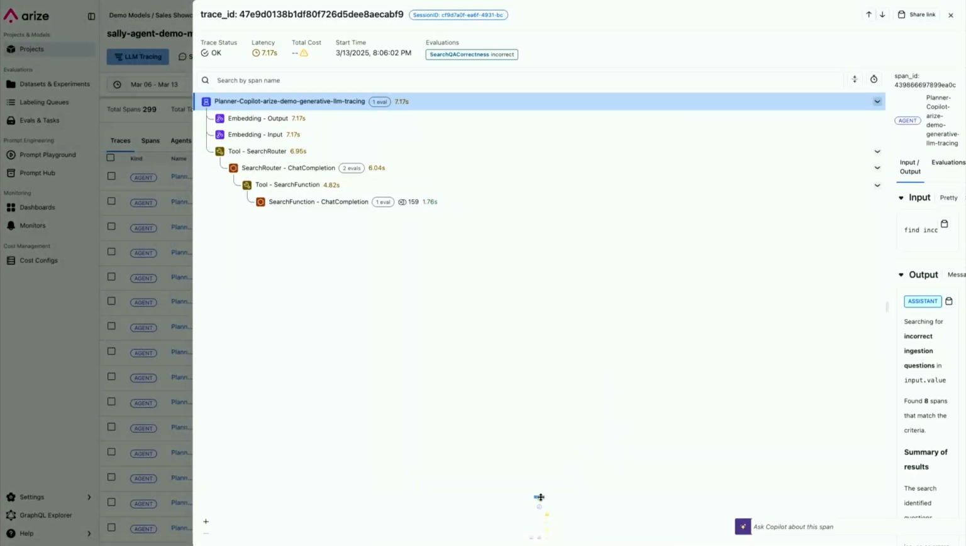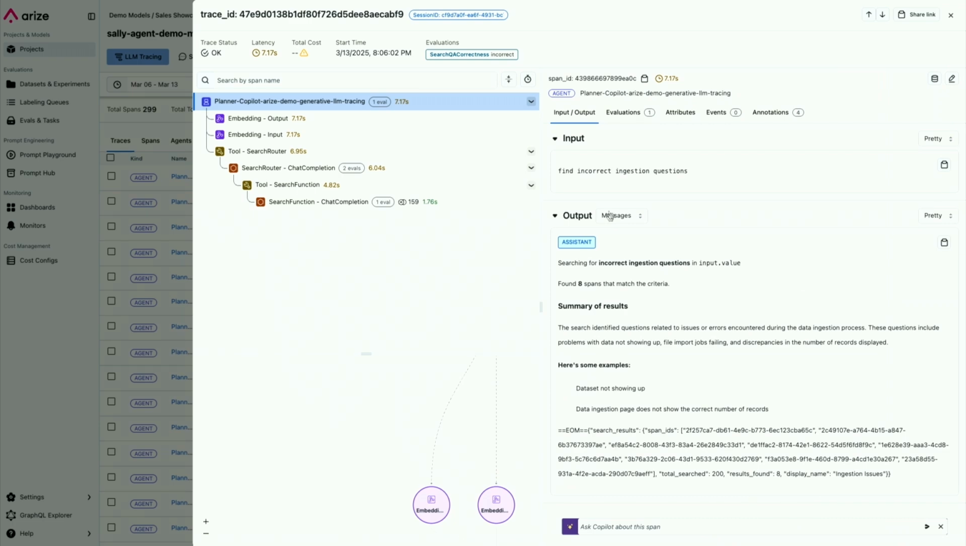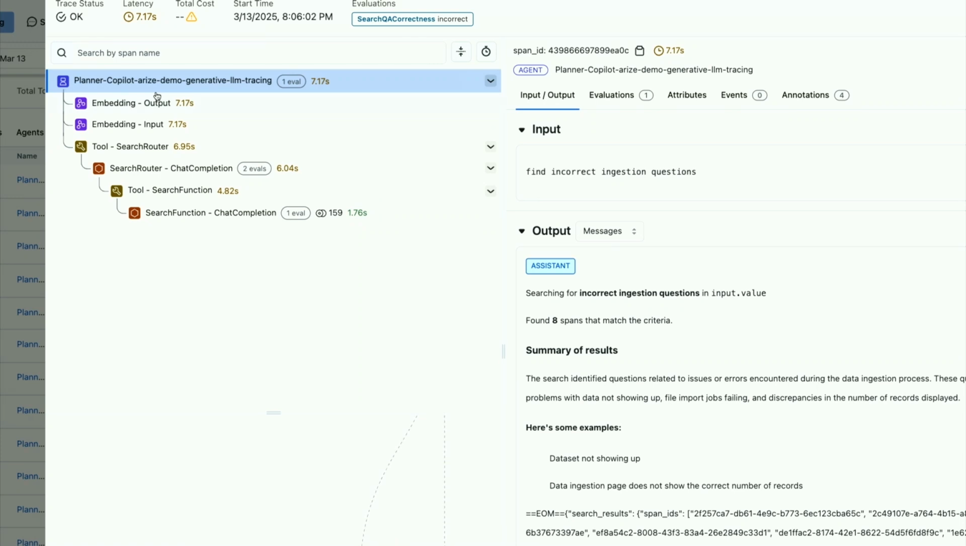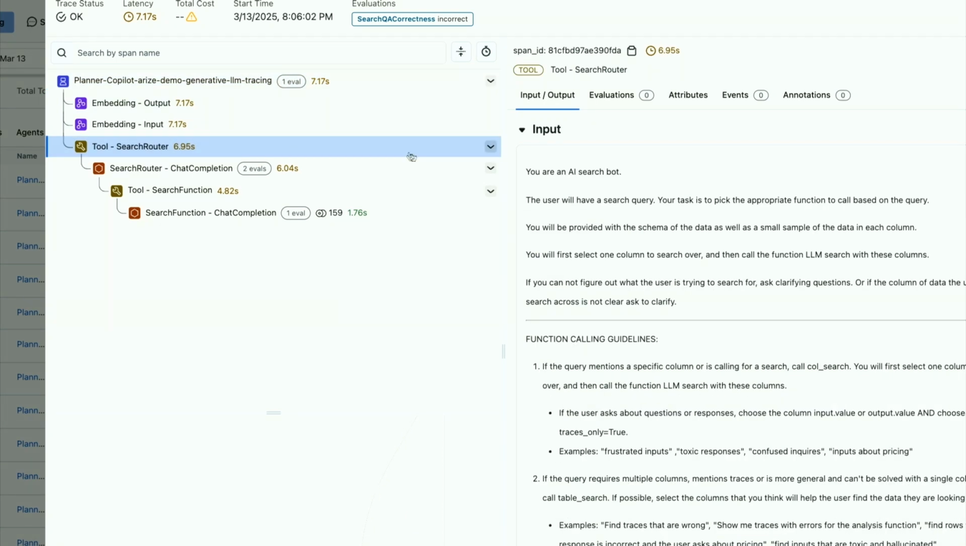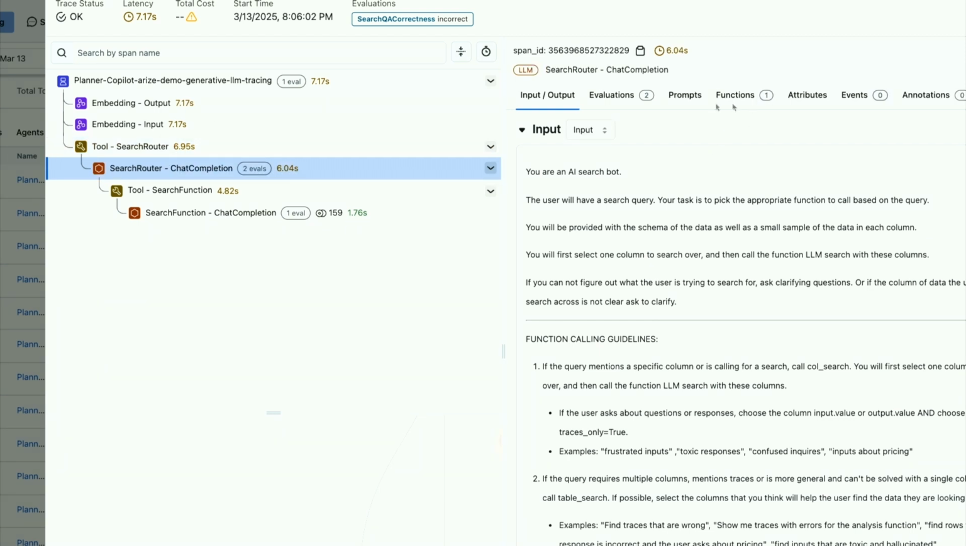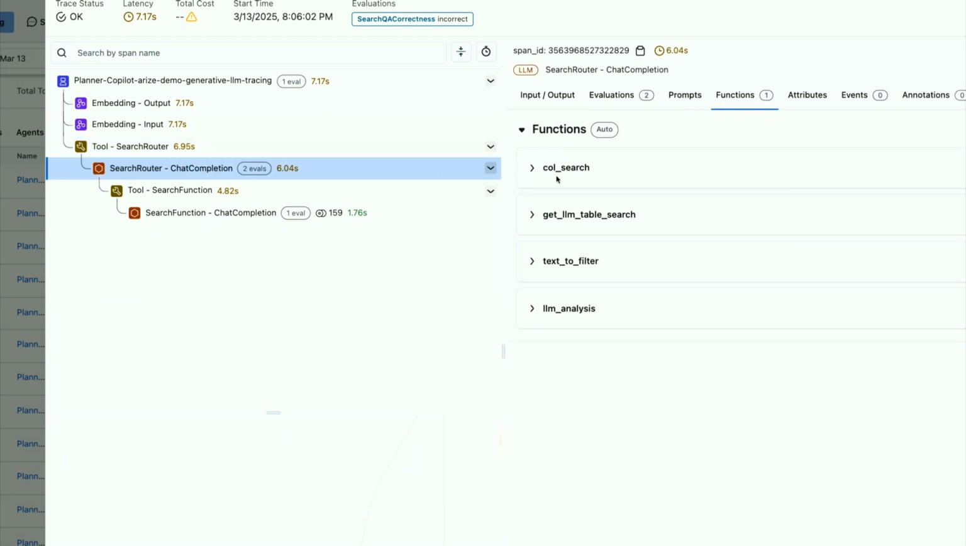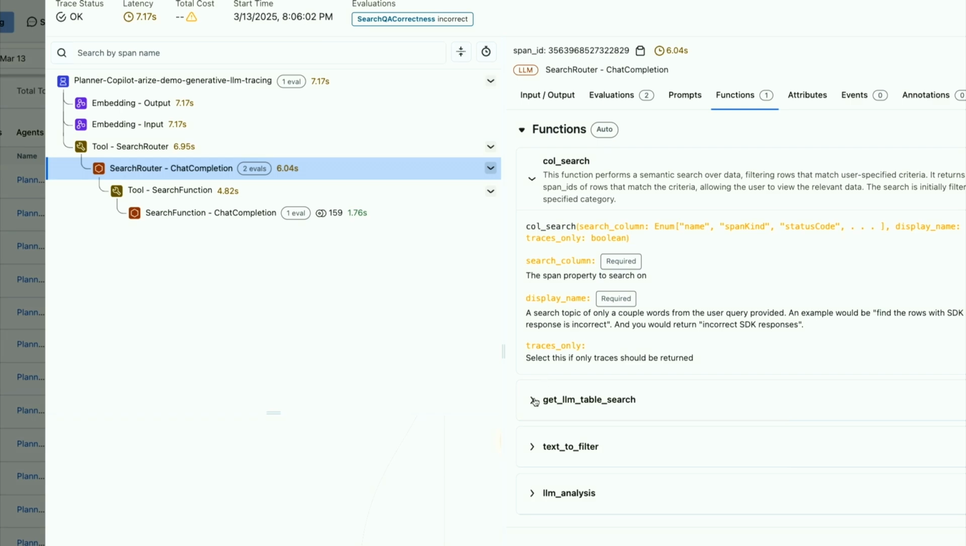In this example, the user asked a simple question. Let me show you what that trace looks like. The user asked us a question like, find me incorrect ingestion questions. In this case, what we've done is called a tool call. So it's routed to the search tool call, called the tool function. You can see all the different functions that this tool call has.